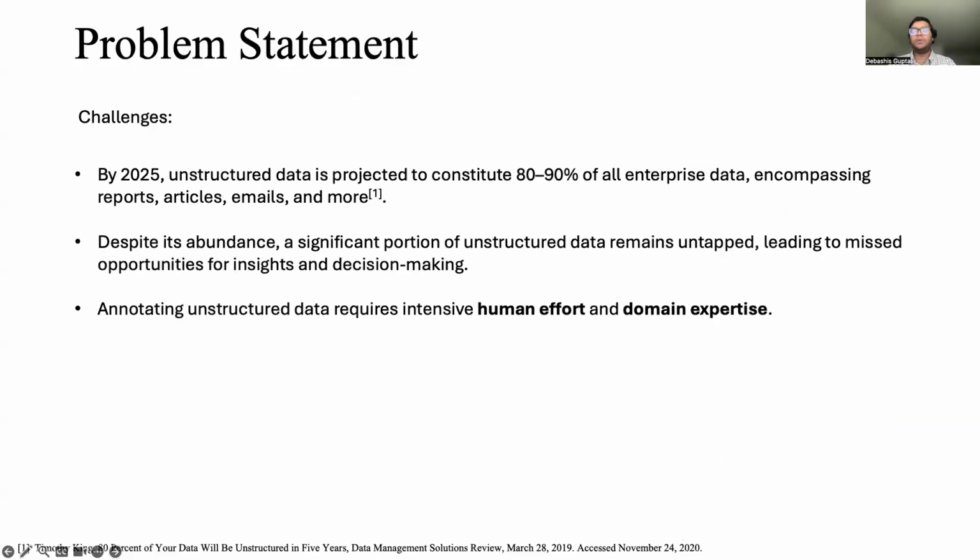Let me start with the problem. By 2025, it is projected that over 80% of all enterprise data will be unstructured. Think of reports, articles, emails, and transcripts. Despite this abundance, most of this unstructured data remains underutilized, largely because it lacks structure, making it hard for machines or analysts to extract value from it.